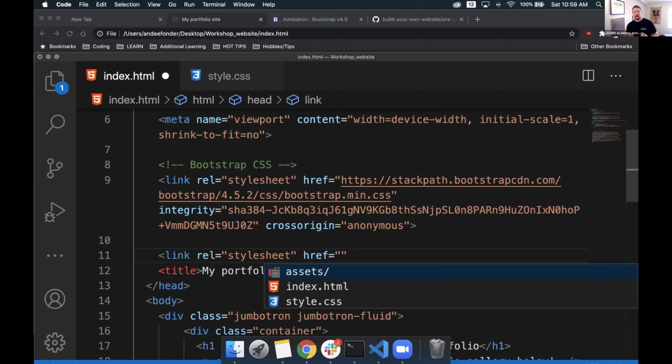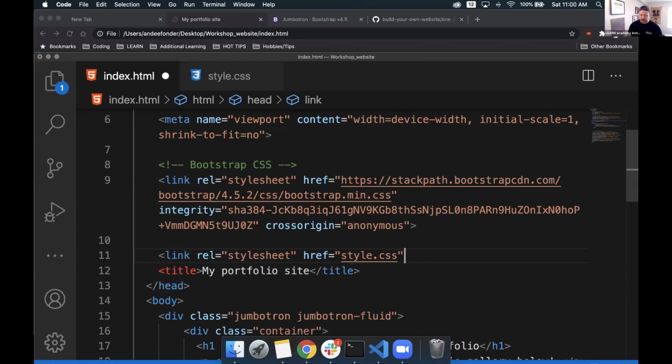Now we can type in where this style sheet exists. This style sheet that we created, style.css, lives within the same folder as our index. Doesn't really seem like that matters a whole lot right now, but it will later on when you're building more complex websites. But for right now, just know it's inside the same folder when we first created it. So with that, all we need to do is type in style.css. And with that, we close that link up.